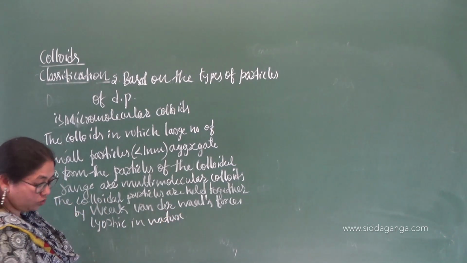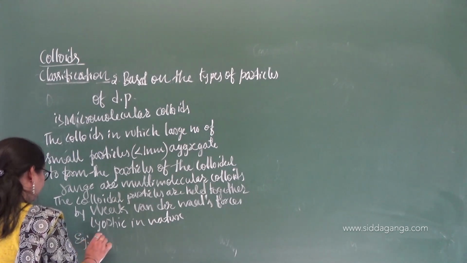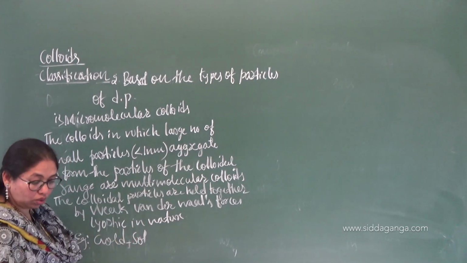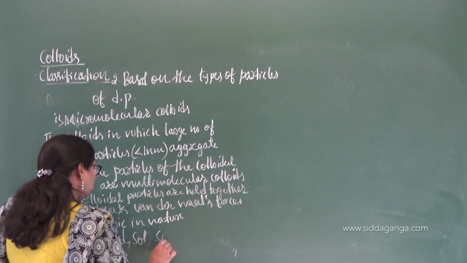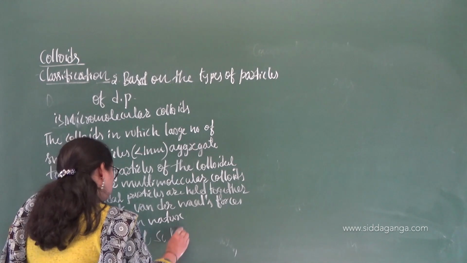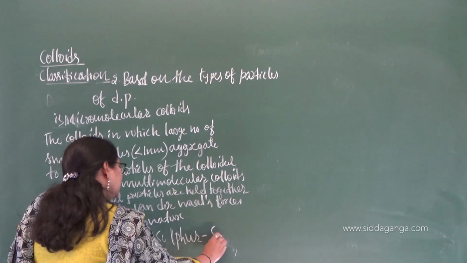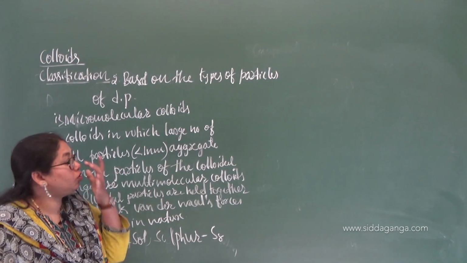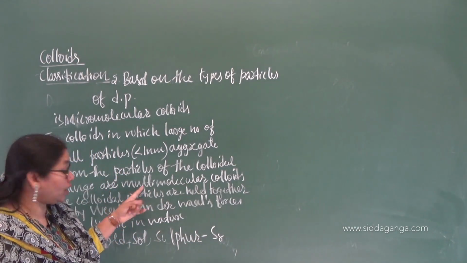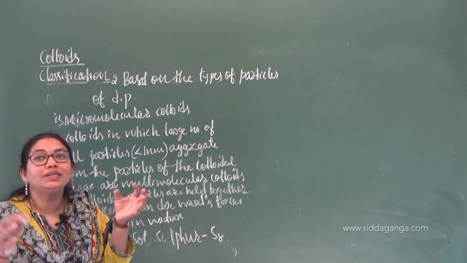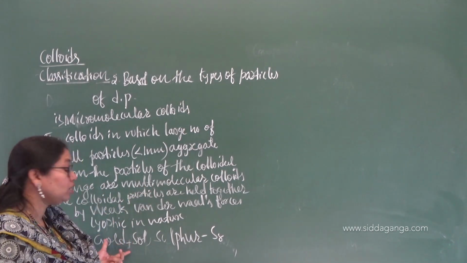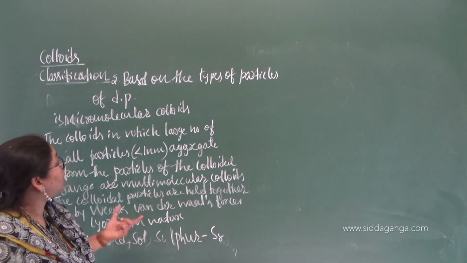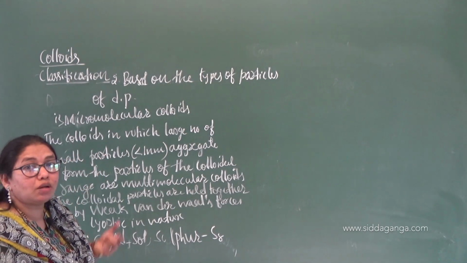Example you can quote for this one, gold sol, or you can have sulfur sol, where many S8 molecules will aggregate together to form the multimolecular colloids. Or you can say the gold sol, fine gold particles will associate with one another, they will form the gold sol. When you heat the gold, you are going to get that gold sol, right? So that is about the micromolecular colloids or multimolecular colloids.